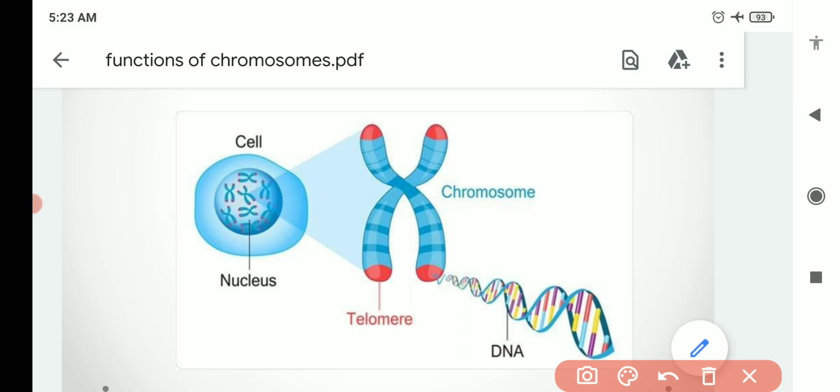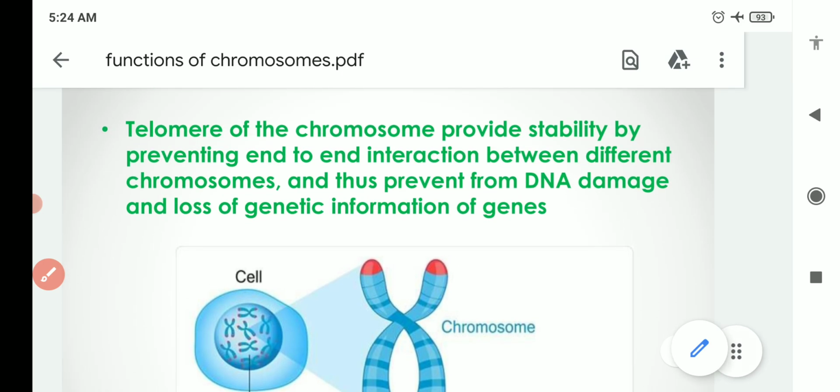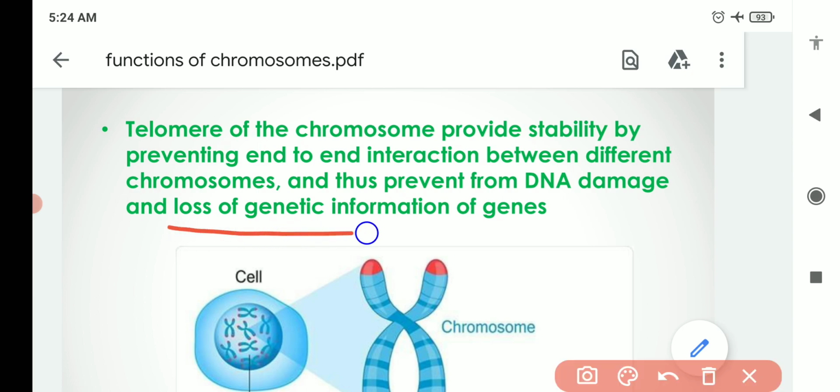And if DNA damage is there, then certainly some genes may get lost, and these genes may be important for the plant or for the organism. So chromosomes provide stability by the telomeres, because they prevent end-to-end interaction between the different chromosomes. That's why this is a very important function, as loss of genetic information, loss of DNA and loss of genes will occur if these telomeres are not present in the chromosomes.